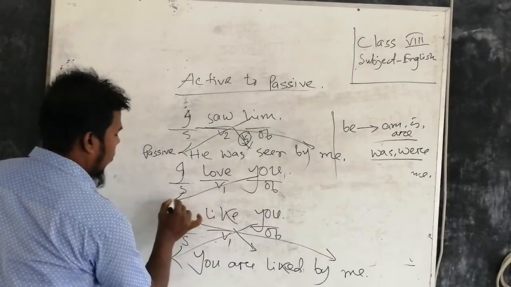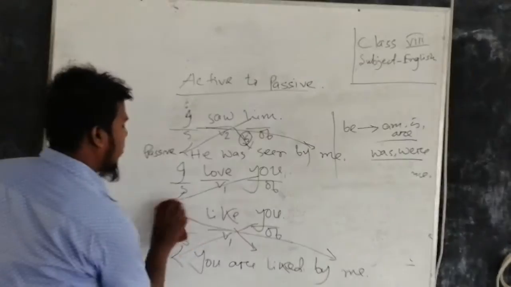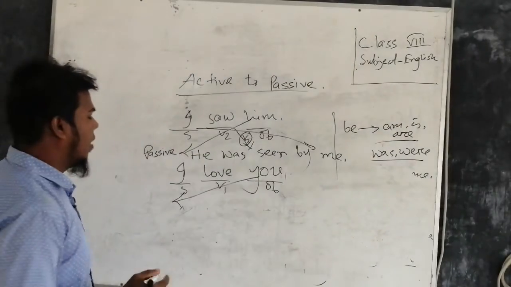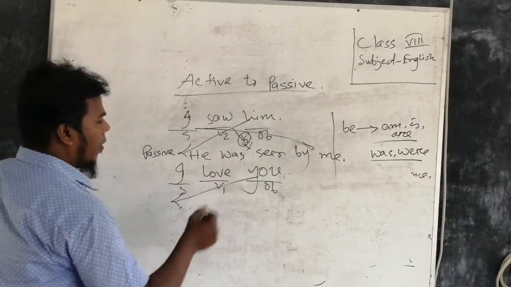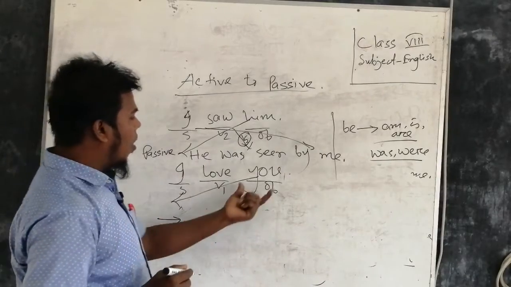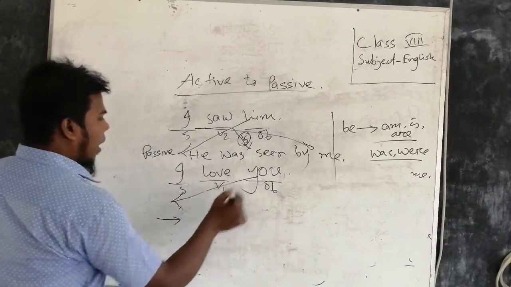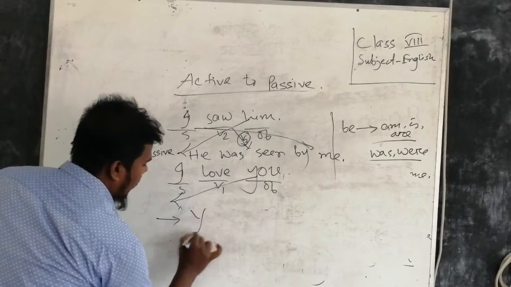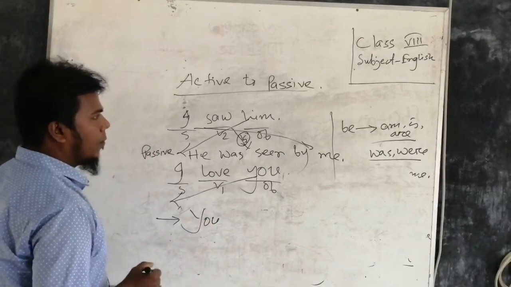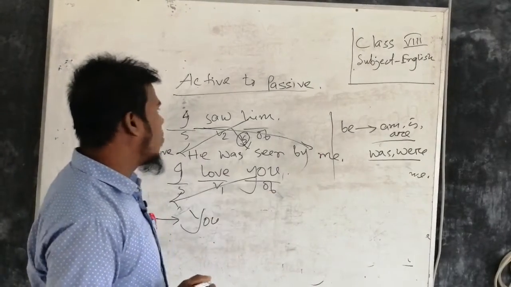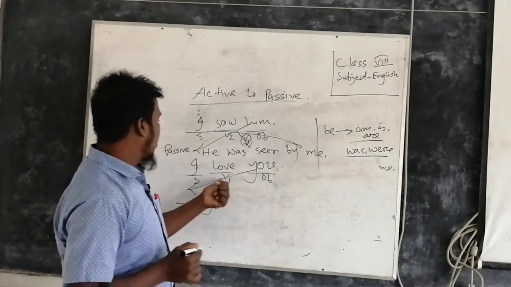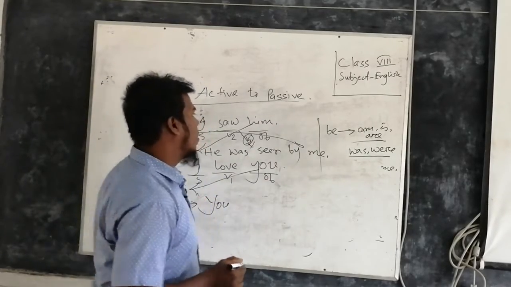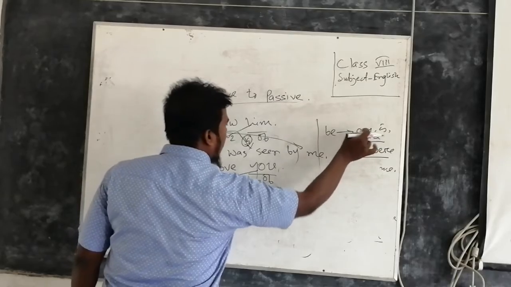In the same way, if we change this sentence, I love you, into passive: at first we have to write the object form as subject. You is the object in this sentence, and the subject also will be you. And then we will take a verb from here, because love is the present form of the verb, and we will take are from am, is, are.